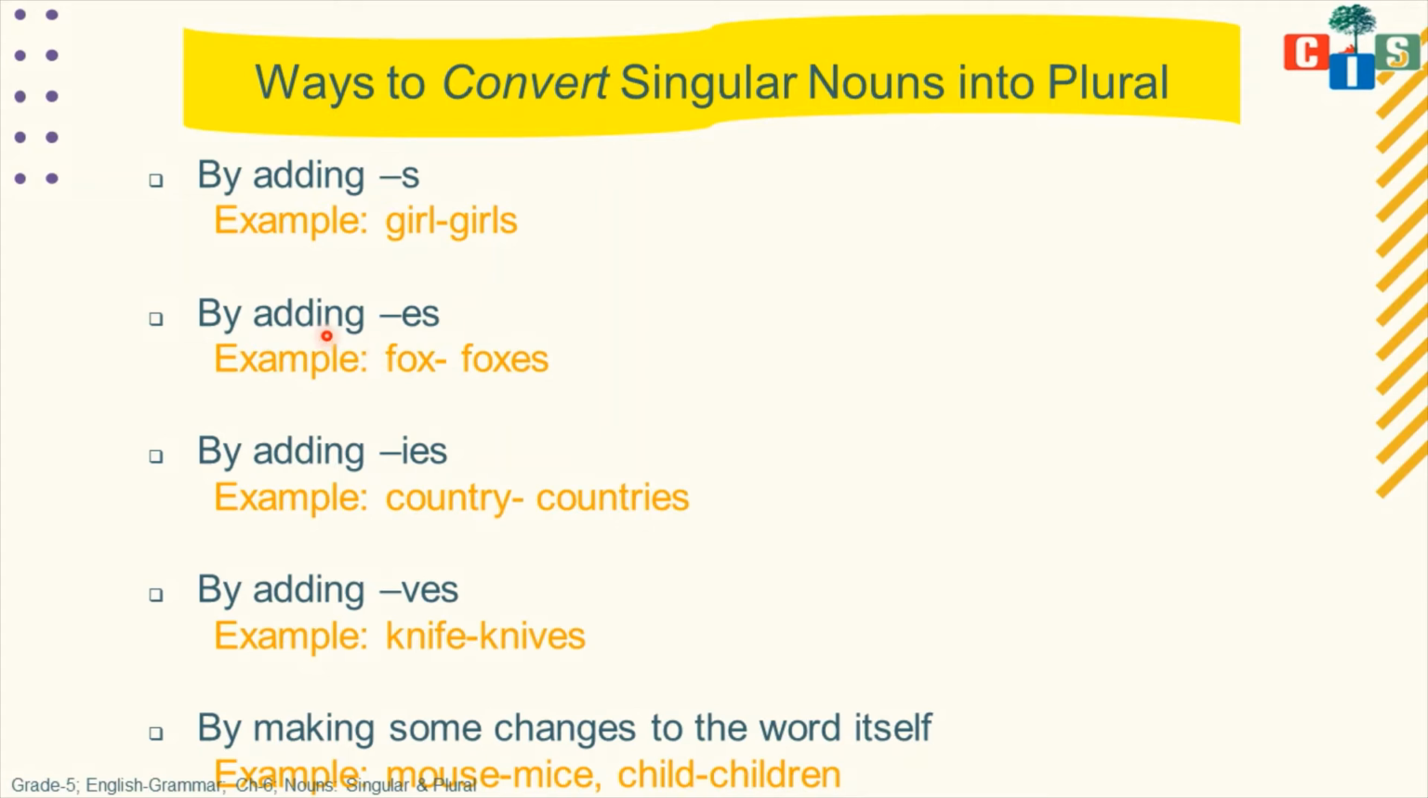Then this one, by adding es. Here one word fox is there. How to change this fox into plural? By adding es.